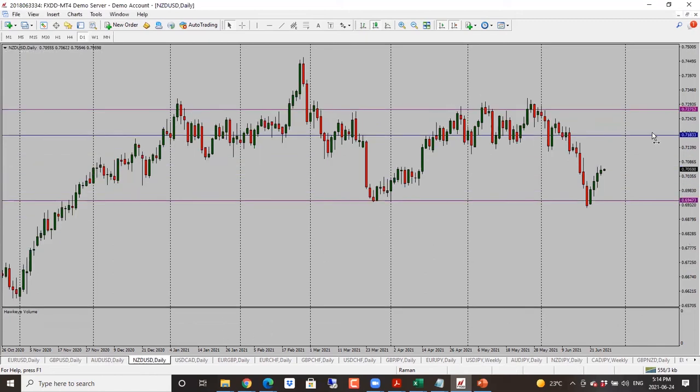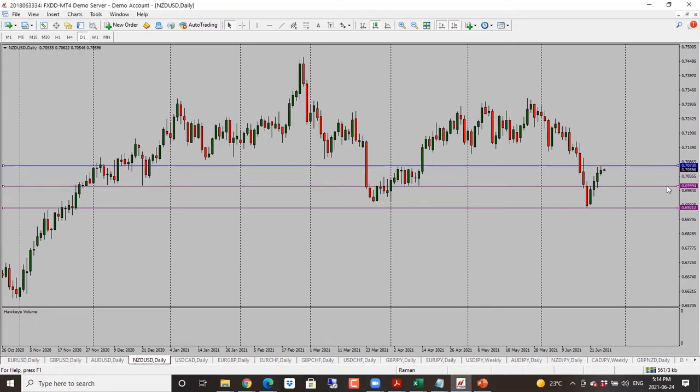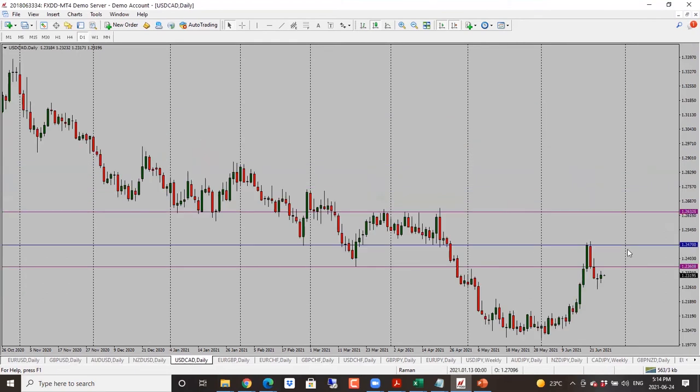New Zealand dollar here, this one as well struggling with the resistance last couple of days. It has not been able to break through this resistance, and now looking for price to turn around here as well. Again, we may get a retest of the highs. If it doesn't break it the third time, we're looking for a drop essentially here as well. So bearish bias, in this case, the target is 0.700, and then 0.6920 will be our second target.